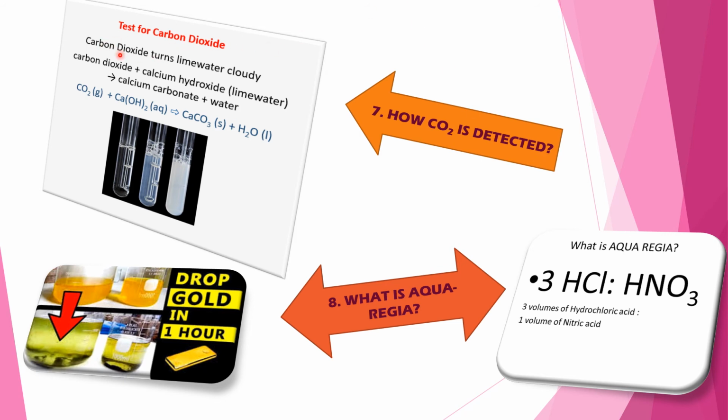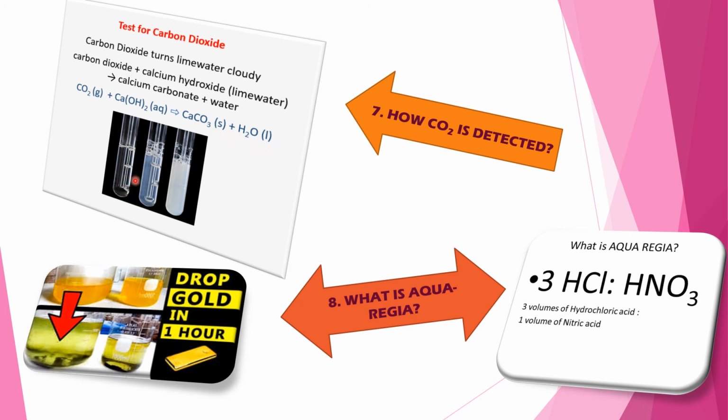Test for carbon dioxide. Carbon dioxide turns lime water cloudy. Carbon dioxide plus calcium hydroxide or lime water forms calcium carbonate plus water. CO2 gas, when it reacts with calcium hydroxide in aqueous solution, will form calcium carbonate solid and H2O liquid.